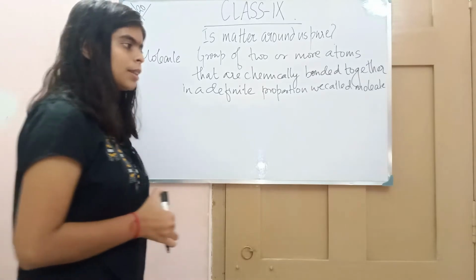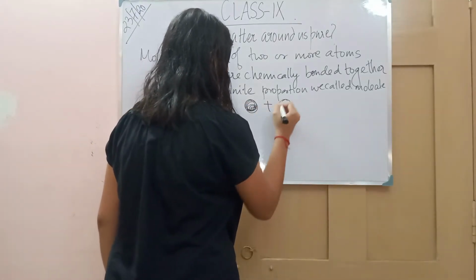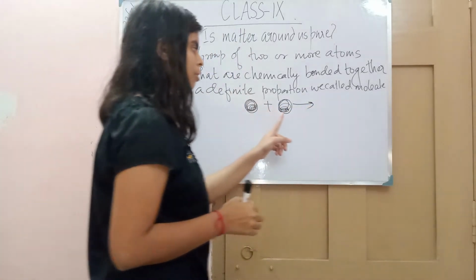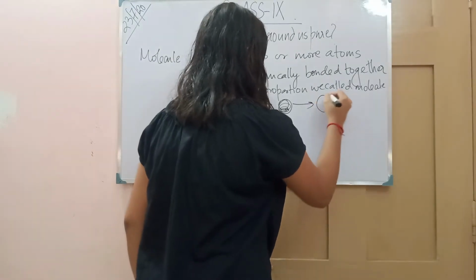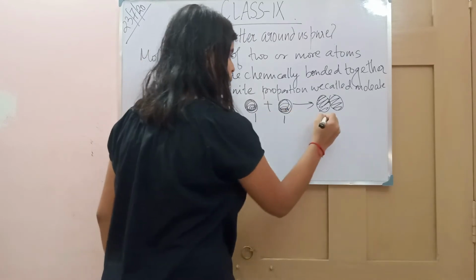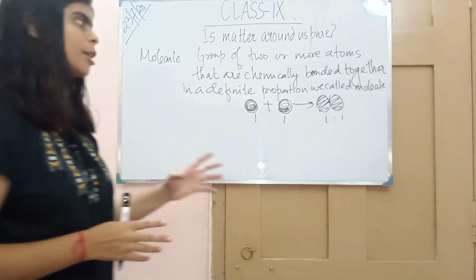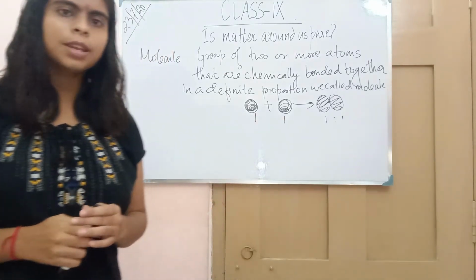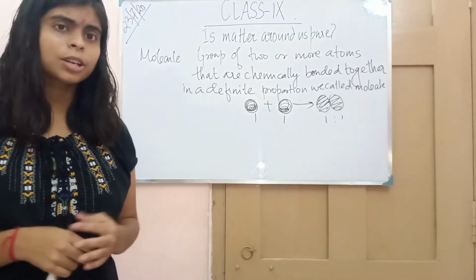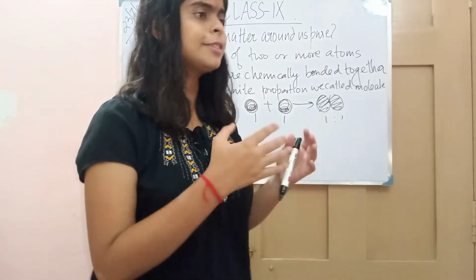Now tell me, for example, this is atom A and this is atom B, and they are together, a single atom of A and a single atom of B, combining together in a definite 1:1 proportion. Then we call it a molecule. Now tell me, a group of atoms we have understood, but is it not always necessary that the group of atoms be similar?